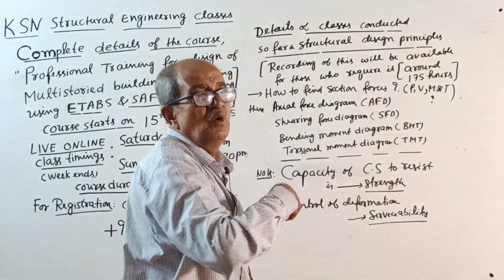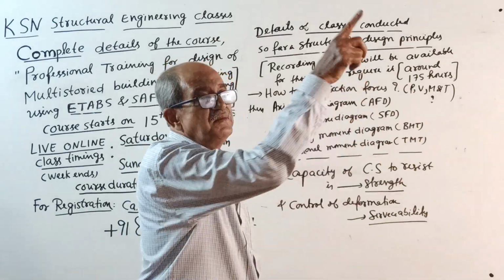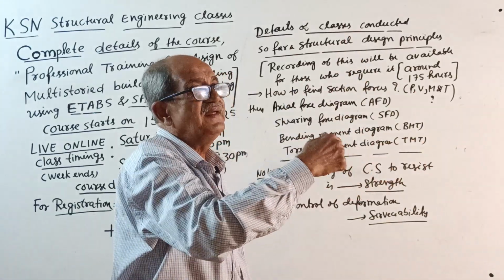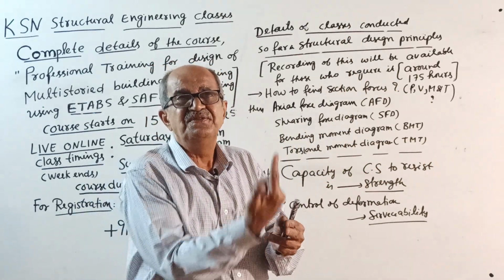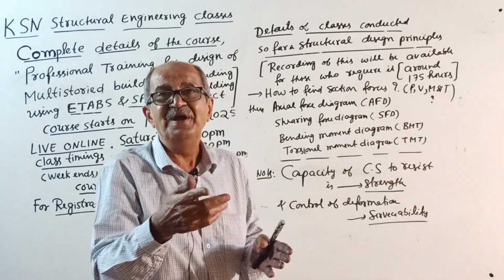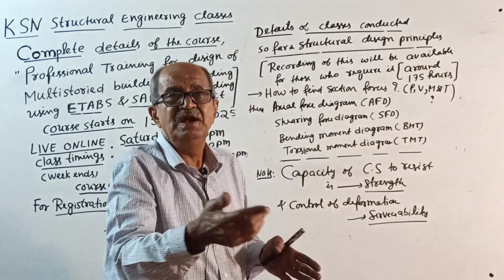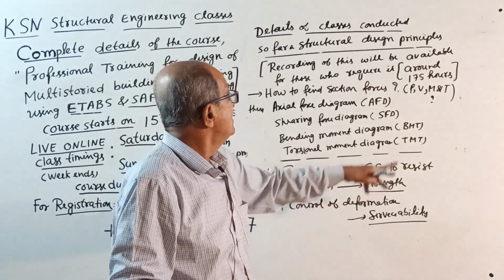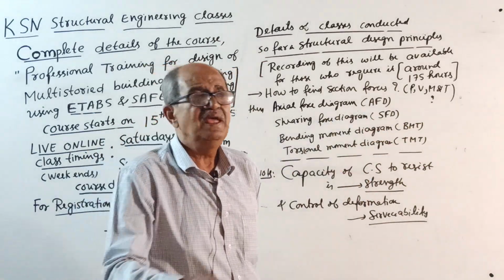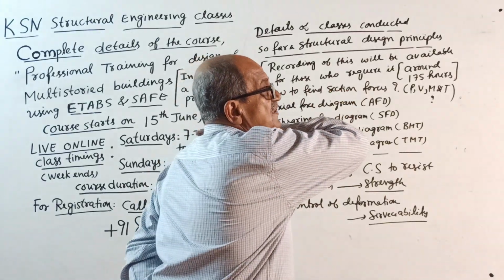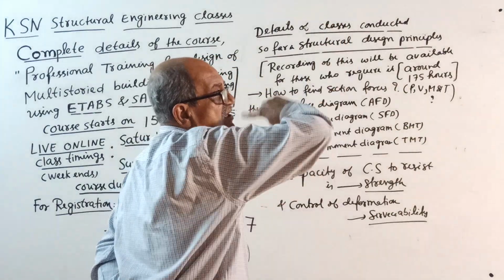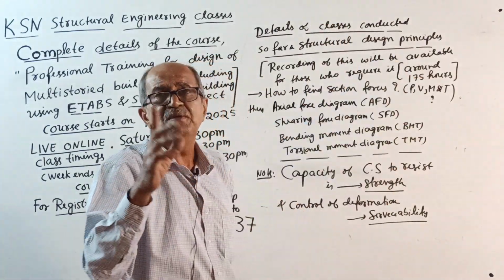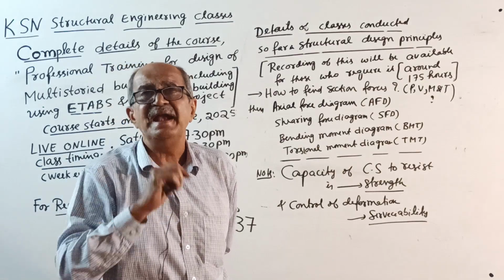This is x, this is y. It will change later. That is equilibrium. Or simply sigma Fx = 0, sigma Fy = 0, sigma M = 0. You can see me explaining with one hand.